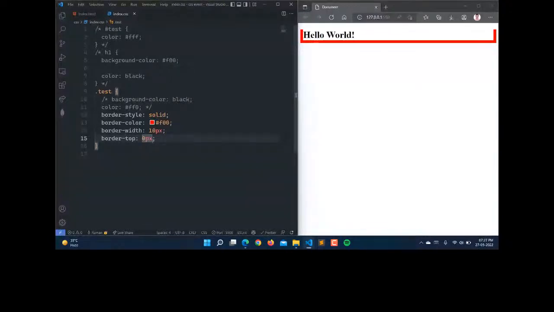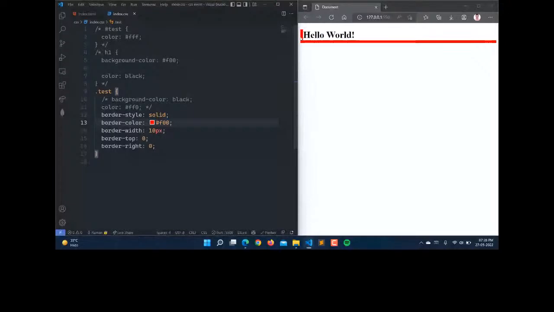In CSS, 0 is good rather than 0 pixel. So just write 0 here, and then you can define the border bottom as 0, or you can define the border left 0 here. Now you can see that we have the border left and border bottom now.